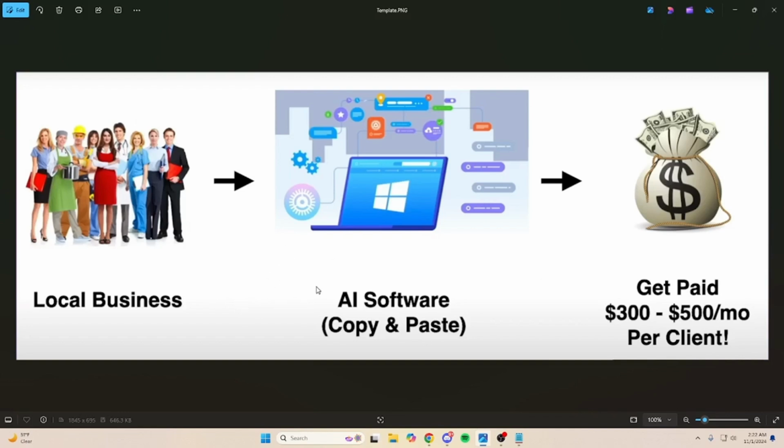So with that being said, we can pitch it like this: hey, you're losing out on $3,000. What we're going to do is charge $500, and by you paying us $500, you are gaining an extra $2,500 in revenue for your business. And how we're going to do that is by setting up this AI software that doesn't have maintenance, but we charge them because it is a software that we have to pay for.